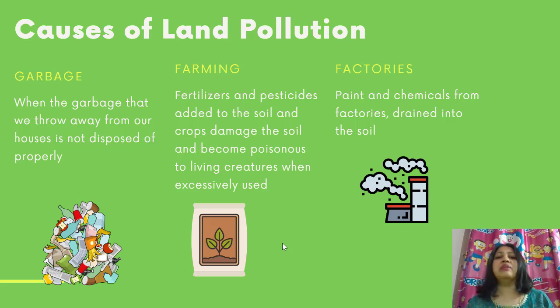So that's why it becomes a reason for land pollution, because it becomes poisonous to living creatures when used in excess. Next is factories. Again, factories are an inevitable part of our lives, but the paint and the chemicals from factories mix with the soil around the factory, and then again they become a reason for land pollution.